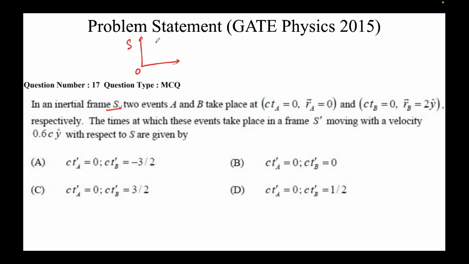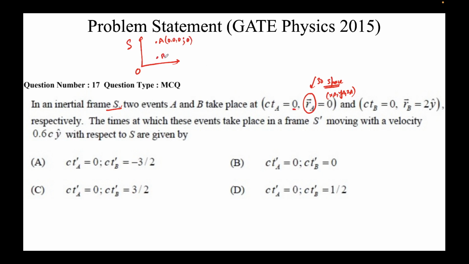Two events take place, A and B. So the first event here is A. The coordinates are given. Sometimes the coordinates are written in ct form also. You need not worry. Just keep the c along with the time itself. It won't matter. And r_A equal to 0. Note that there's a vector here. What does this mean? We are talking about 3D space here. So this essentially means x_A, y_A, z_A. So it's 0, 0, 0. So I'll write it as 0, 0, 0, semicolon. The time is 0. We know the time is 0 here. t_A will come out to be 0.